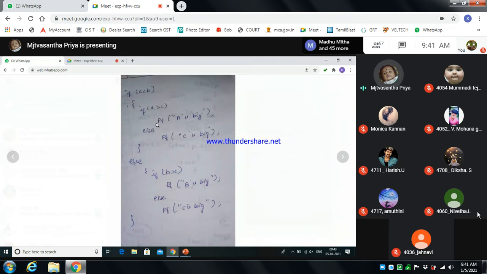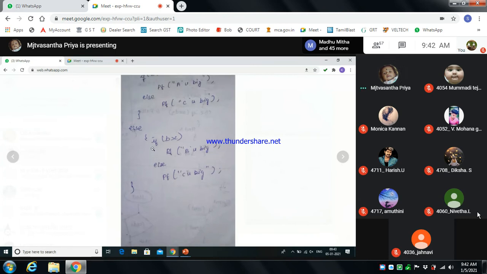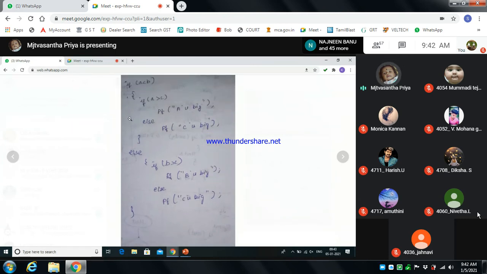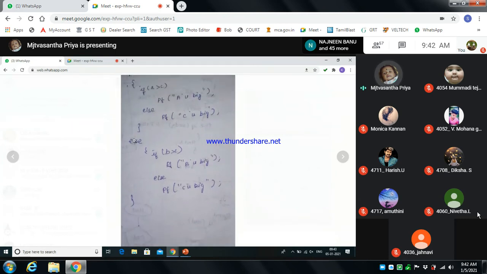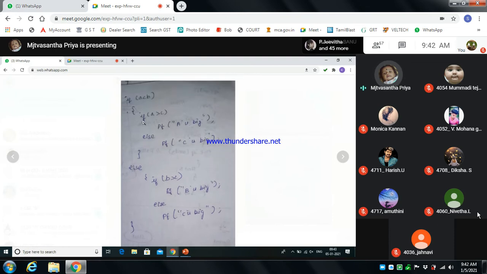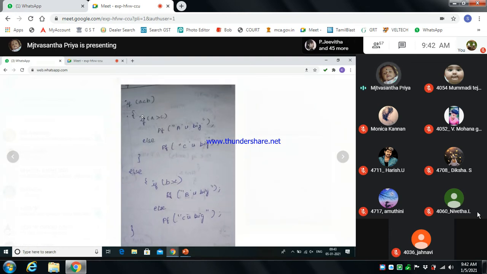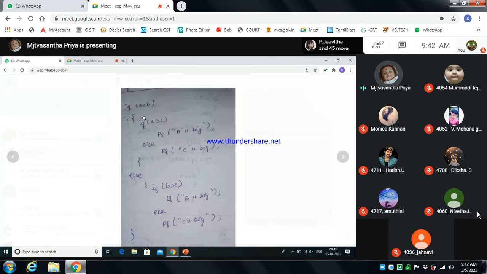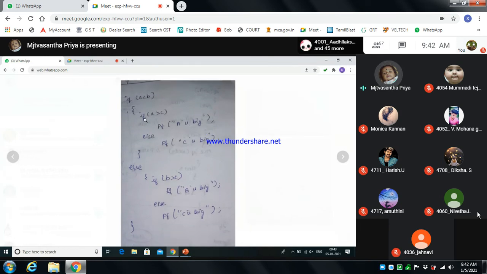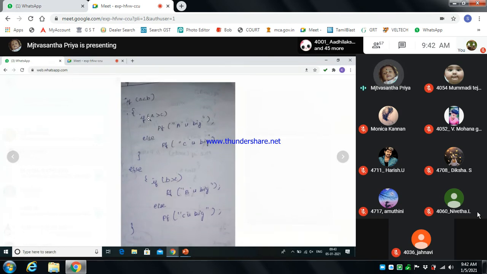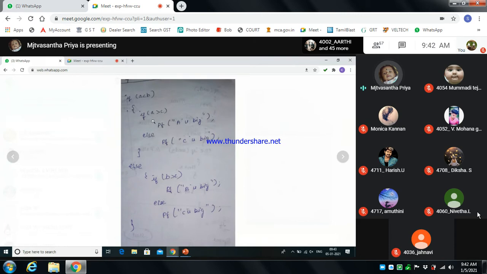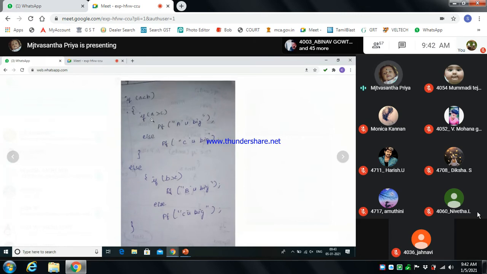If the condition is true, it will go here. Otherwise, this can be the else part. If the condition A is less than B is true, it will move to this condition, so A will be compared to C. If A is greater, it will print A is big. For example, if you substitute values, A can become 2 and C can be 1.